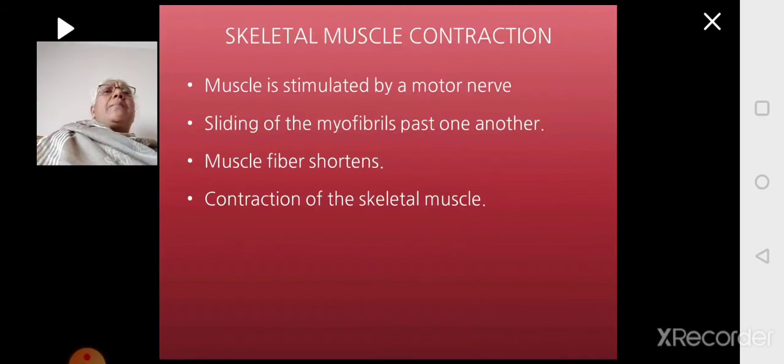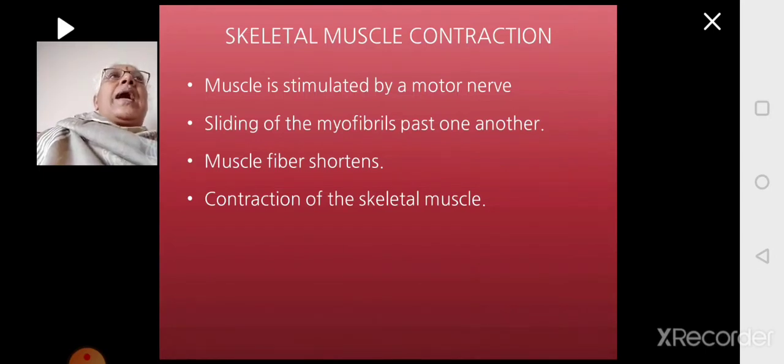So when a skeletal muscle contraction happens, how does it happen? The muscle will be stimulated by a motor nerve. That is, the nerve which is bringing the information from the brain to the muscle is a motor nerve. This motor nerve will land on the muscle fiber and transmit the action potential into the muscle, and that information will be taken inside the muscle fiber where the myofilaments are located.